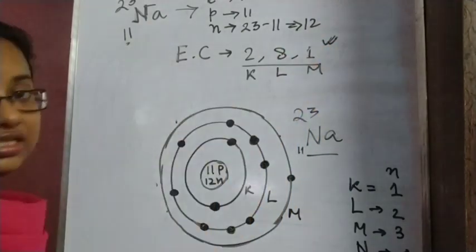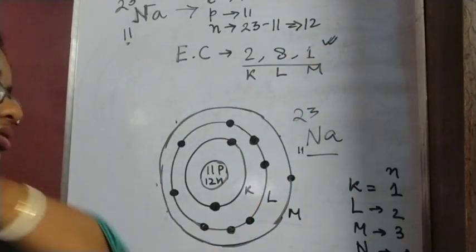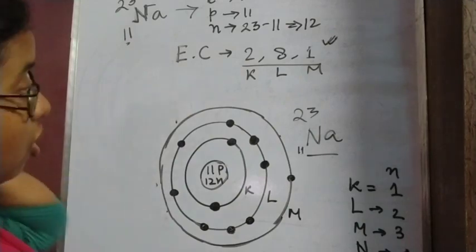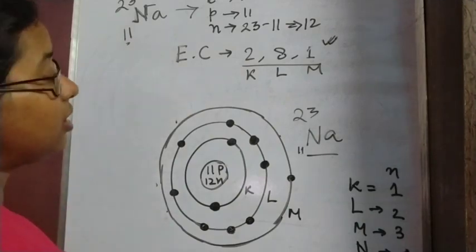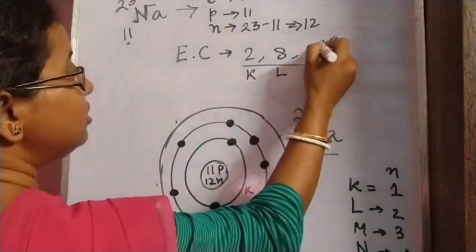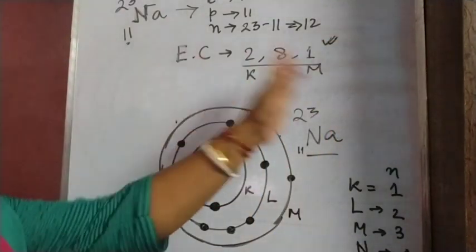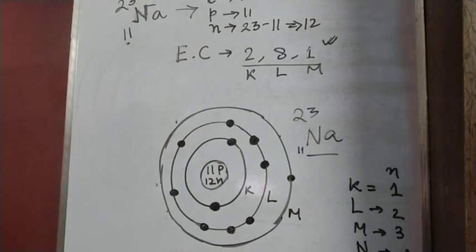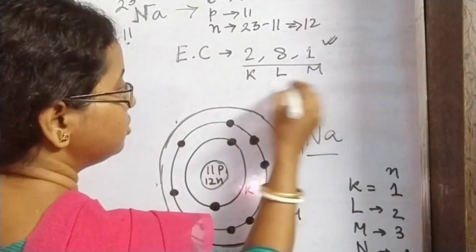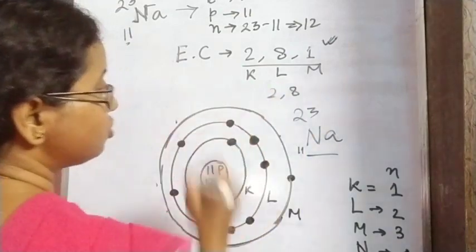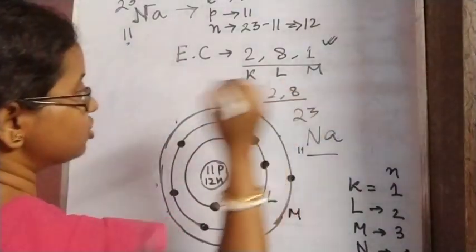In the M shell it can add 7 more electrons, this is one way. Another way is that this extra electron in the last shell can be lost to someone else, and it can attain the electronic structure of 2, 8, which is a stable structure.